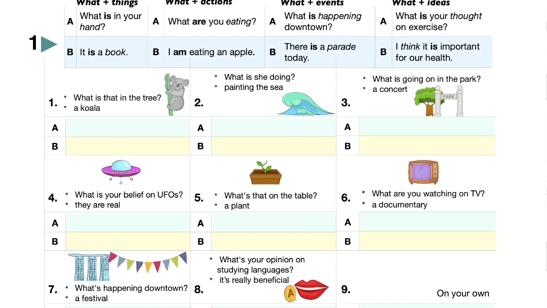What is going on? So it's an event. And again, what's happening downtown? Something is existing. What exists downtown? It's a festival. So we want to say there is. There is a festival. So one more time, the question is, what's happening downtown? And then the answer, there is a festival.